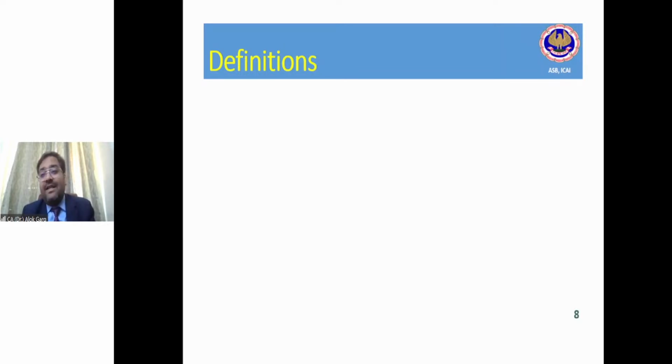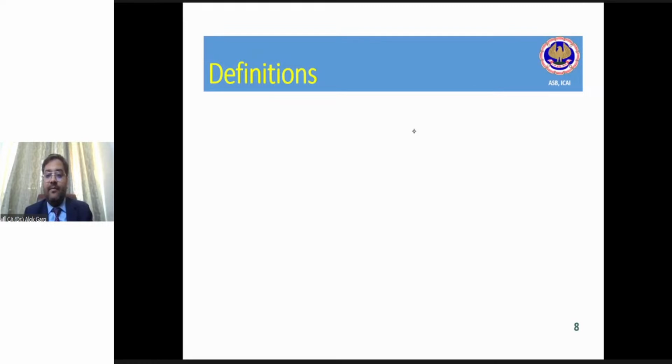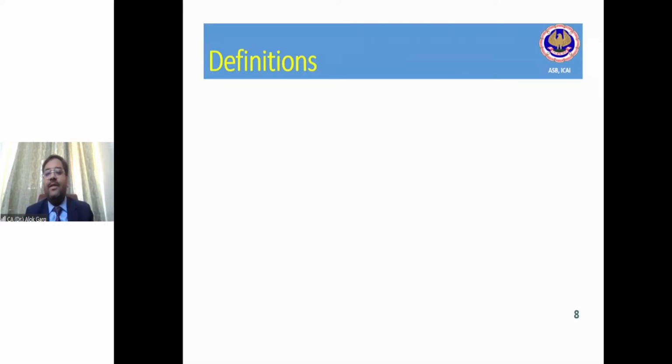Friends, tell me whether provision is a liability or liability is a provision. What is the right sentence? Provision is a liability. Yes, Sumit. Utility means electricity, water, or other facilities. Yes, provision is a liability. Liability is a bigger word. Friends, now the liability could be of three types.